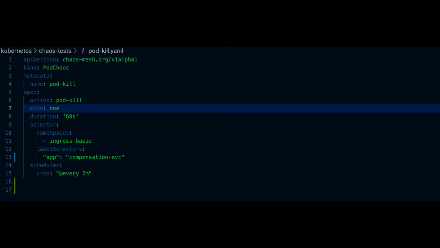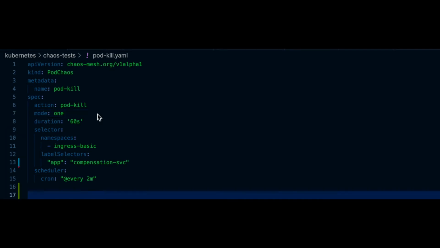Now I would like to demonstrate a sample chaos experiment. These are conducted with the tool Chaos Mesh, which is open source and installed on the Kubernetes cluster. For the test, a text file or a YAML file needs to be configured. It mainly consists of the targeted service, in this case the compensation service, and of the amount of instances that are targeted. In this case, we will target 1 first.